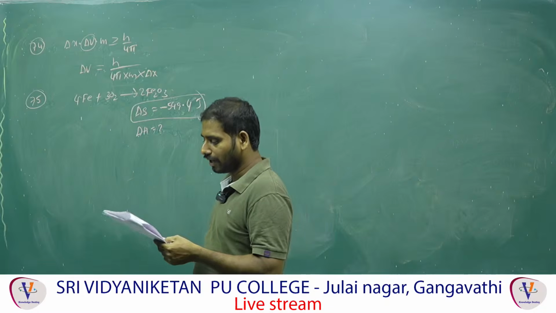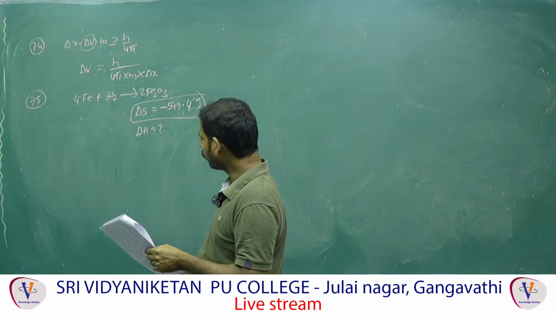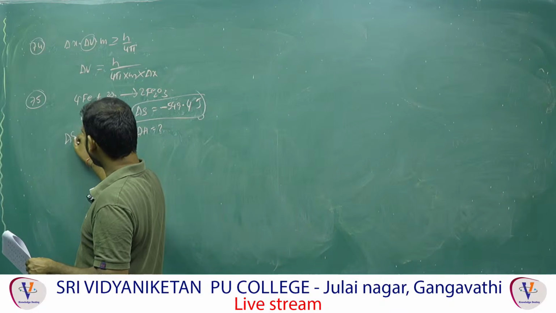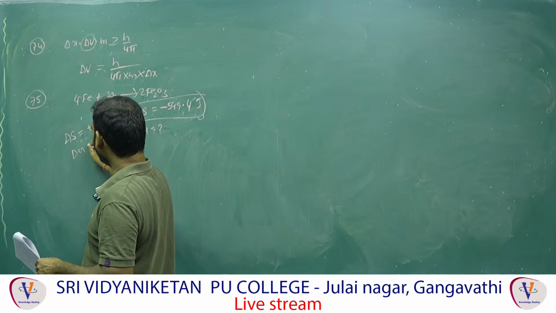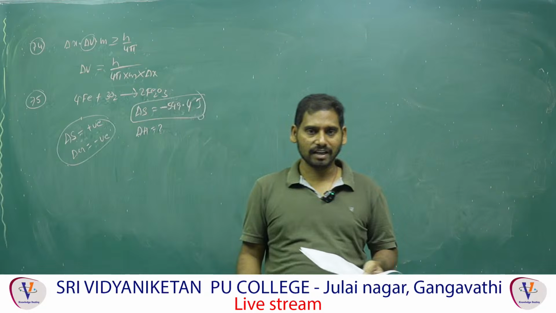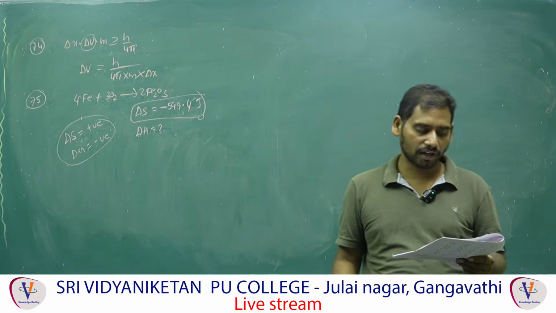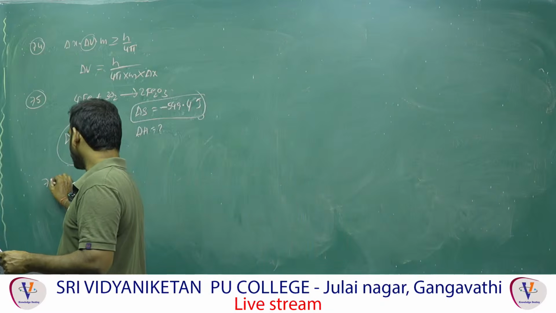Next, delta S total and delta G of the system should be positive and negative. That means for a spontaneous reaction, delta S total is positive and delta G is negative, compulsory. Correct. Delta G negative, less than 0, means the reaction will be spontaneous. That means this statement is also correct. Next one, question number 76.